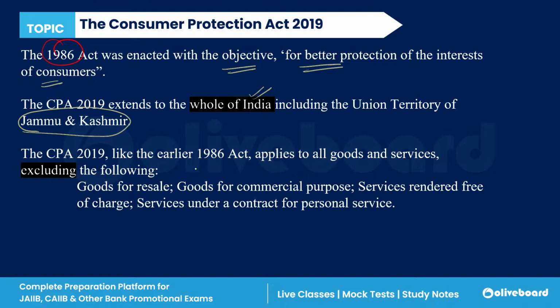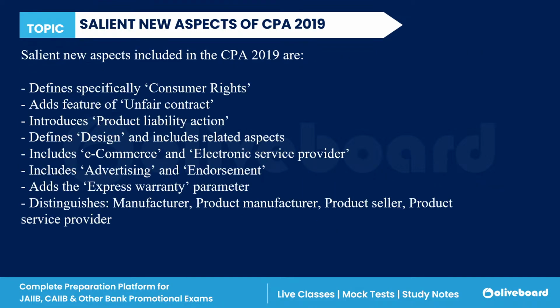Like the earlier 1986 Act, if there is any good for resale, any good for commercial purpose, any service rendered free of charge, or any service under a contract for personal service, then it is not covered under the scope and definition of the Consumer Protection Act 2019.